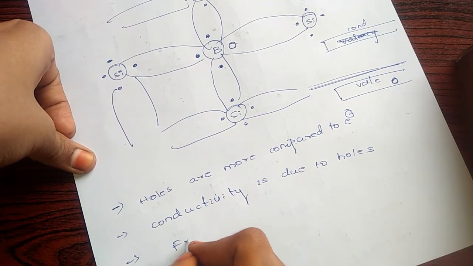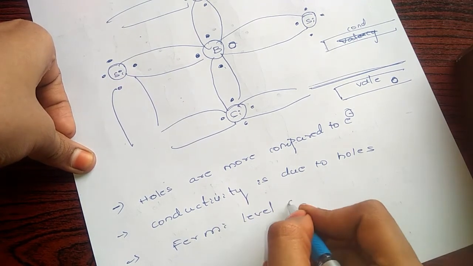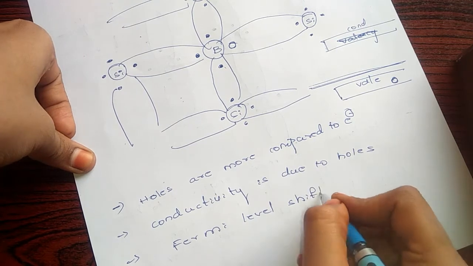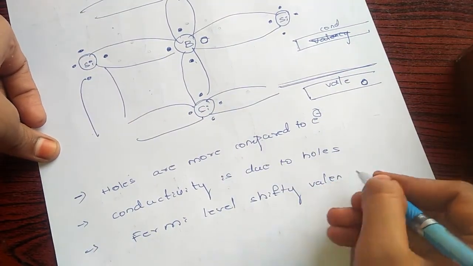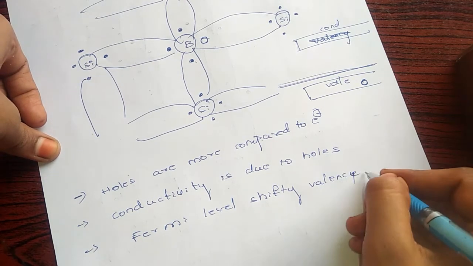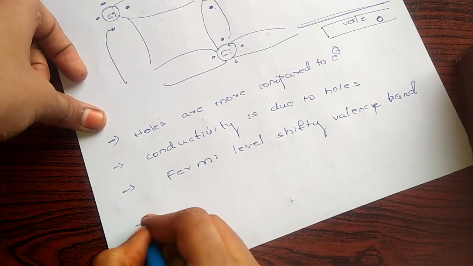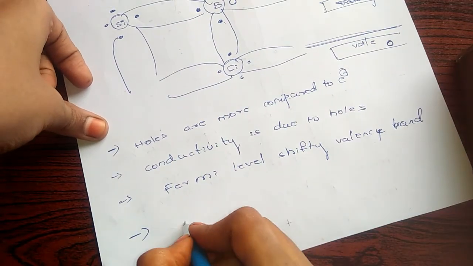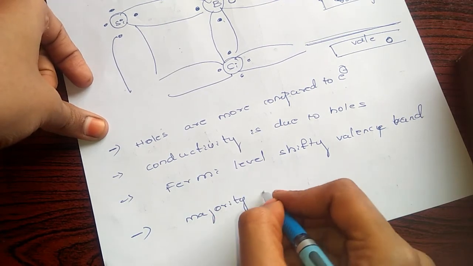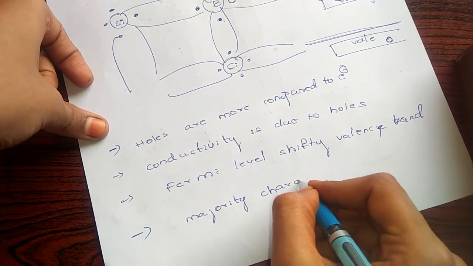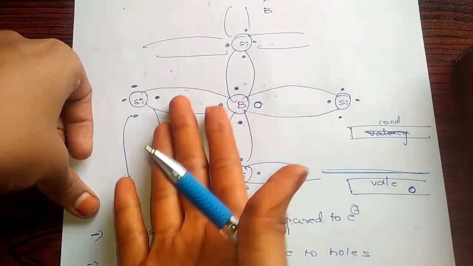So the Fermi level shifts to the valency band. Then what are the majority charge carriers?